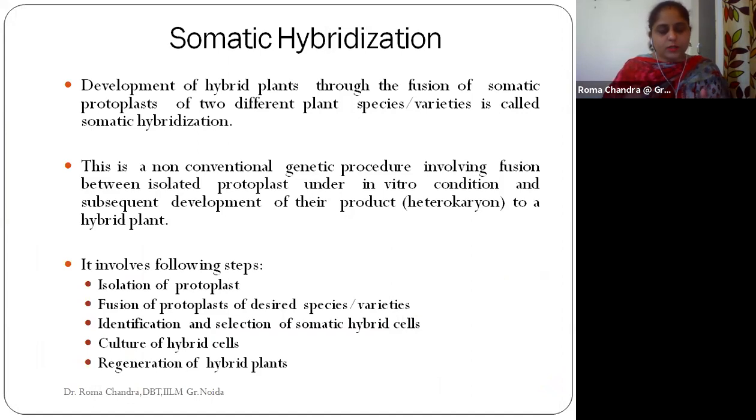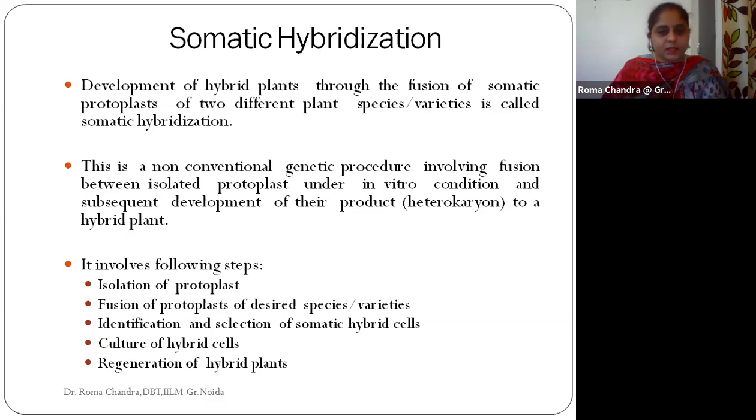Okay, so under somatic hybridization, we are having two different species. We are taking plant A and plant B, and we are just fusing their protoplasts. We are developing a hybrid plant, and the process is known as somatic hybridization. This is a non-conventional genetic procedure involving fusion between isolated protoplasts, and all this is happening under in vitro conditions.